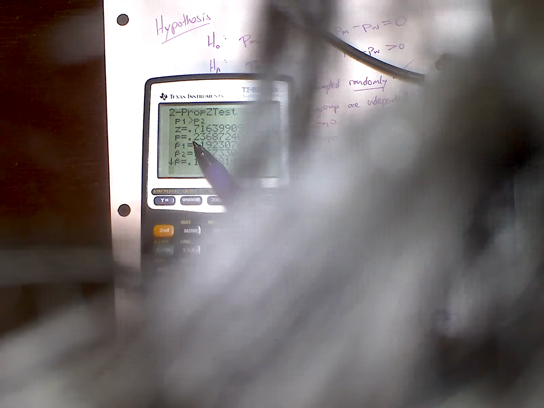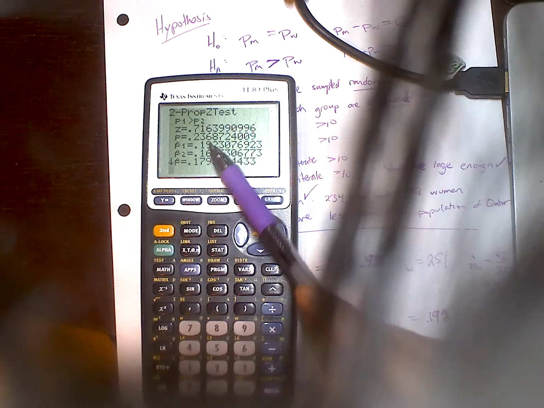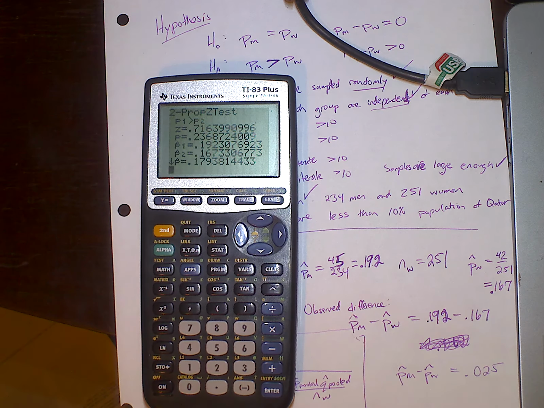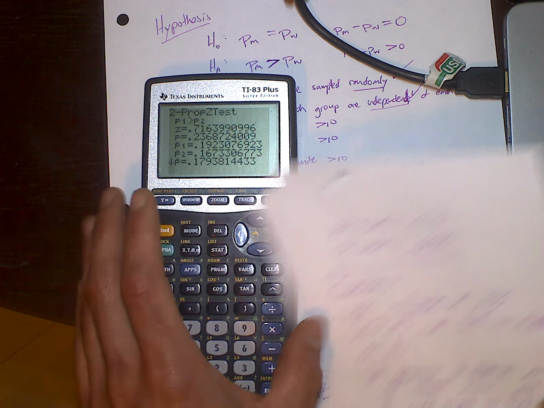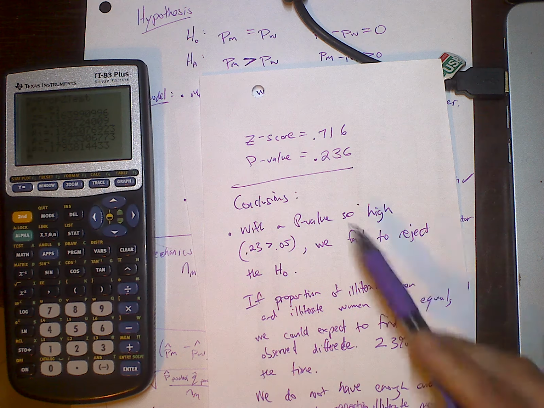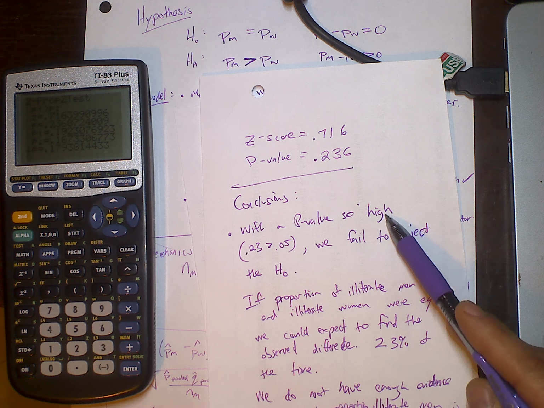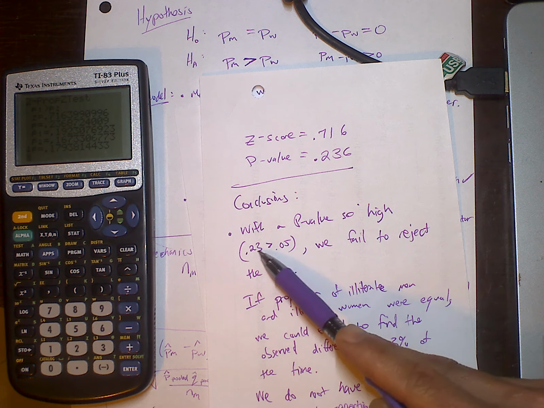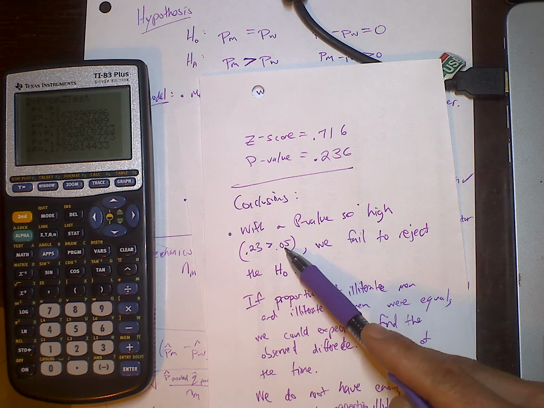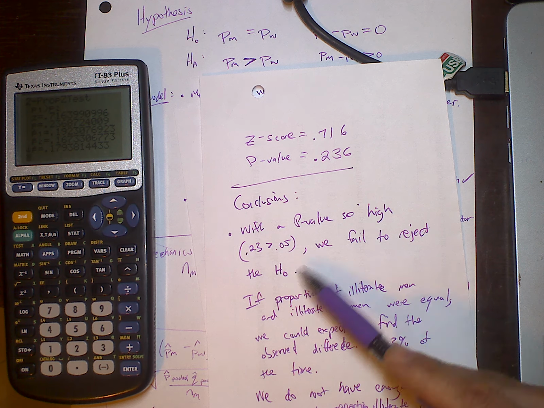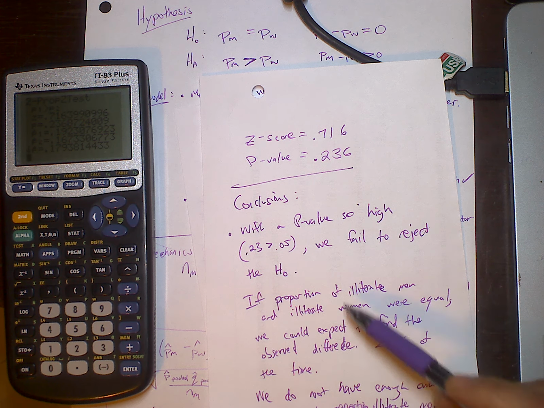We got a z-score of 0.716. That's well above average. And that gives us a p-value of 23.6%. With a p-value so high, above the 5% standard, 23% is higher than 5%, we fail to reject the null hypothesis. Let's explain what the p-value means.